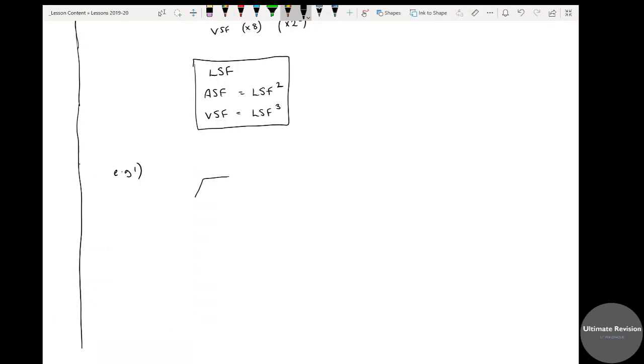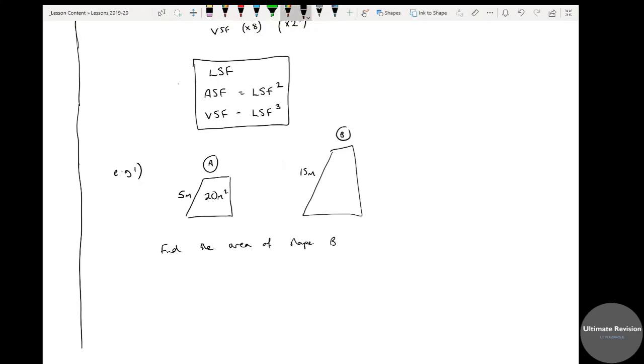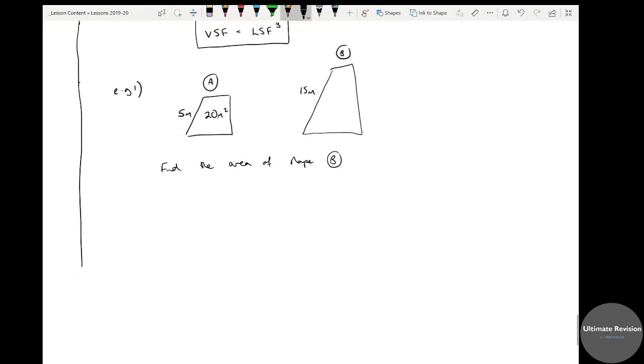So, right, imagine I've got two similar shapes. They have to be similar for this to work. They don't look particularly similar, but let's just imagine they are. And the length of that one is 5 meters, and the length of that one's 15. And we know the area there is 20 meters squared. Let's say that's shape A and that's shape B. So find the area of shape B, could be the question.